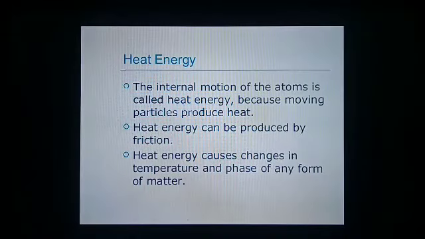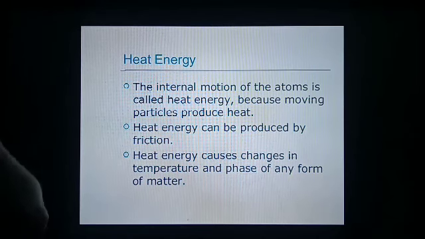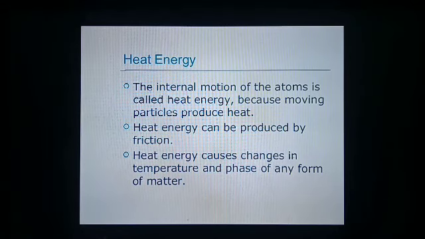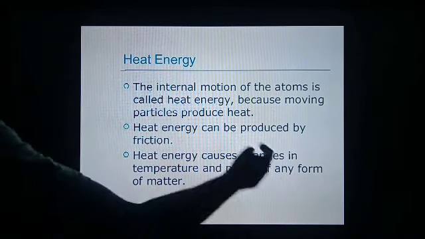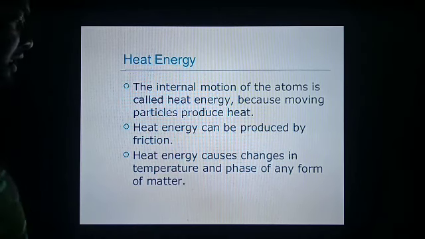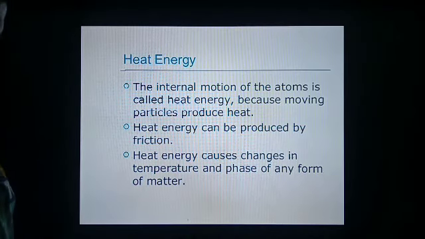Next is heat energy. We must have observed different types of heat energy. By rubbing your hands, heat is released. Lighting a candle, heat is liberated. When we light the stove, heat is liberated. The internal motion of the atoms is called heat energy. Every substance has molecules or atoms, and they actually move from one place to another. Heat energy can be produced by friction, by rubbing your hands. Heat energy causes change in temperature and phase of any form of matter.